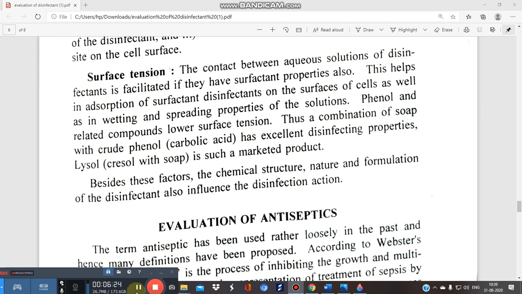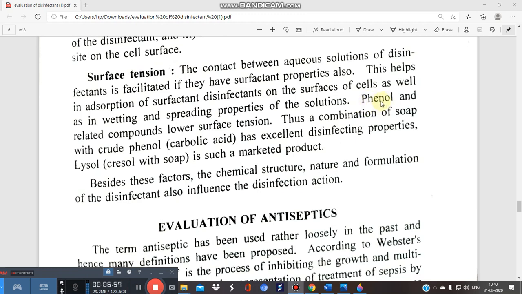Next is the surface tension. Again an important factor. The contact between the aqueous solution of the disinfectant is facilitated if it has surfactant properties also. If you have a detergent, or you can say surfactant properties, this will help in the adsorption of the disinfectant on the surfaces of cells, as well as in the wetting and spreading properties of the solution. So you will need a surfactant type of disinfectant to aid its efficiency.